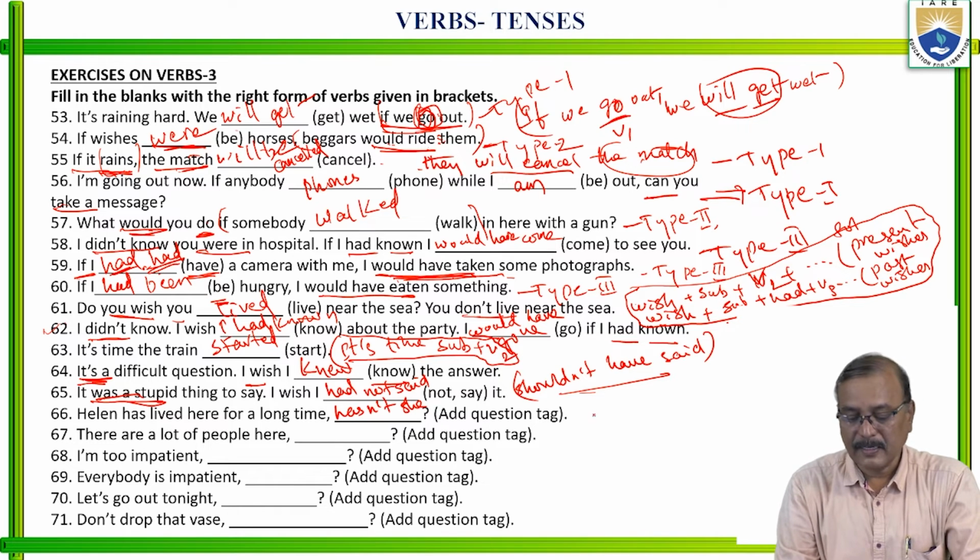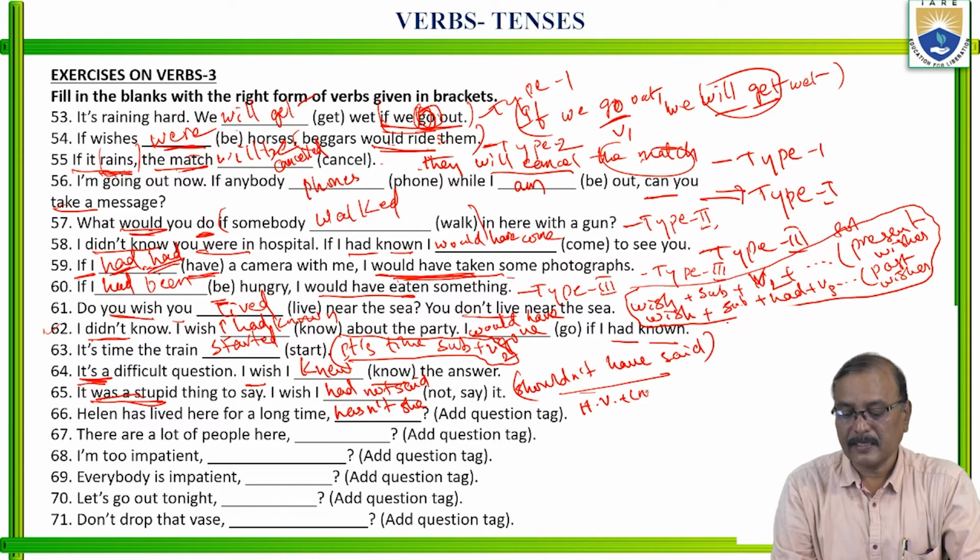Your question tag will be like this: helping verb, then not, then subject in pronoun form. Is it clear?